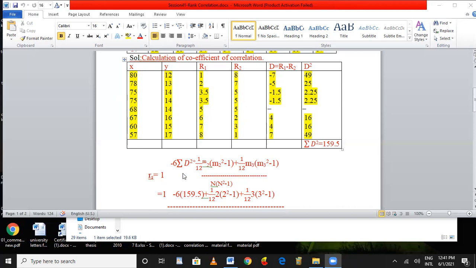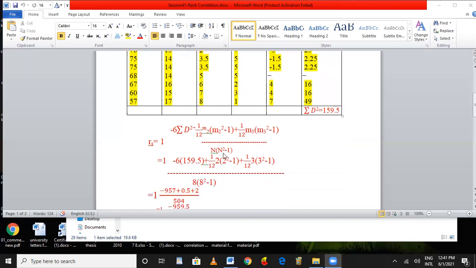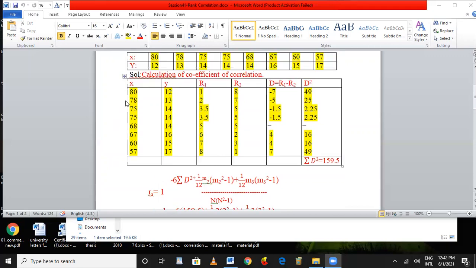We substitute the sigma d square, which is 159.5. 6 is constant. 1 minus 6, then n into n square minus 1. N means the number of pairs. How many pairs are there? 1, 2, 3, 4, 5, 6, 7, 8.